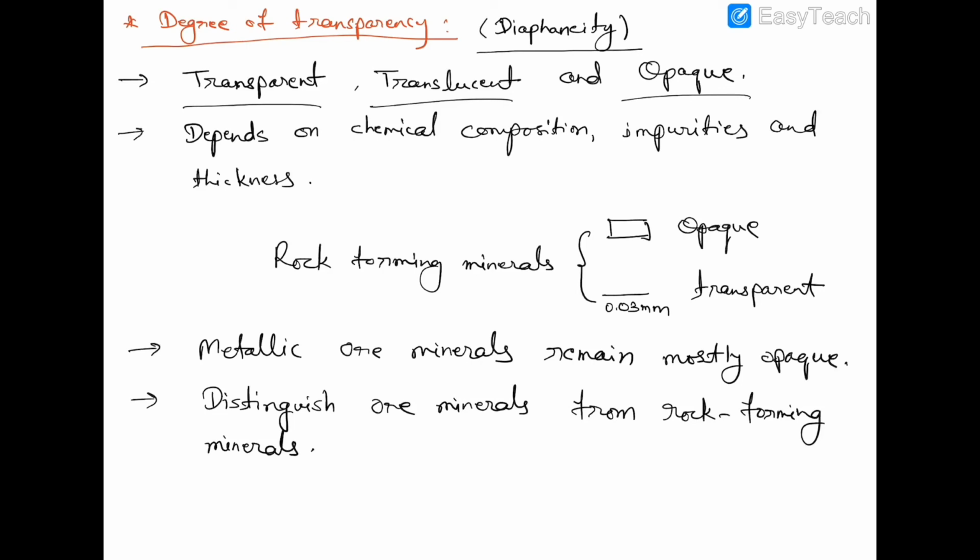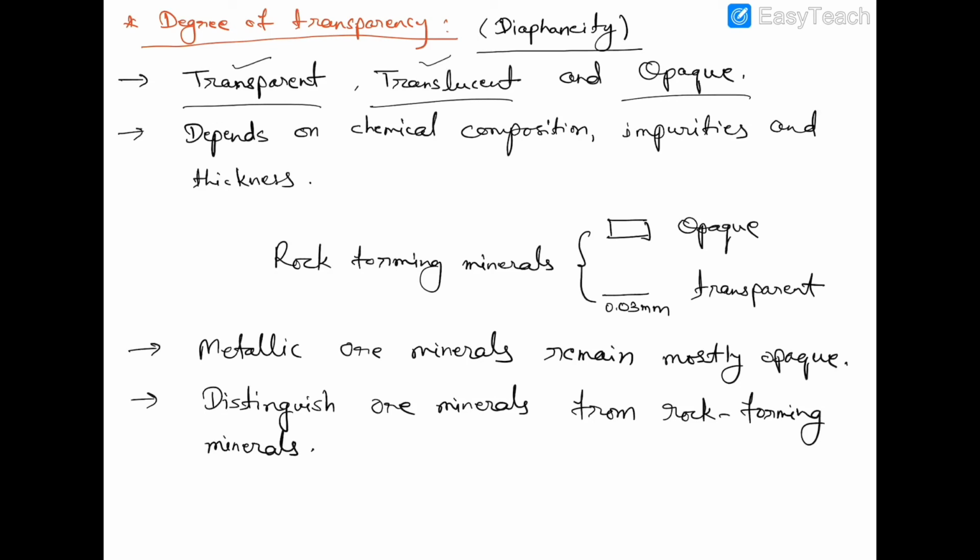Transparent means the mineral allows the complete light to pass through it. Translucent means some amount of light is absorbed by the mineral and some amount of light is passed out. And the minerals with opaque nature totally absorb the light before it passes to the other end. Clear?